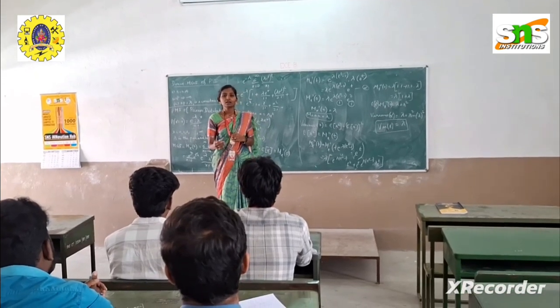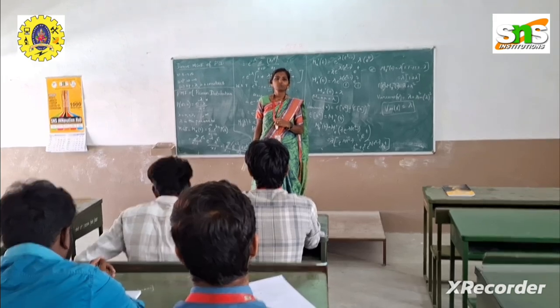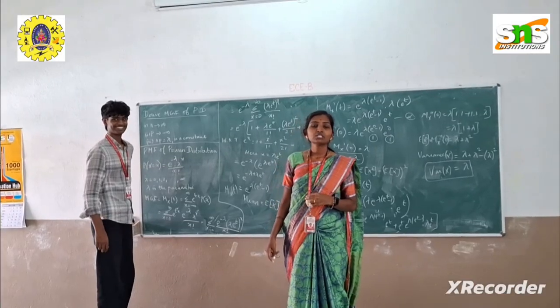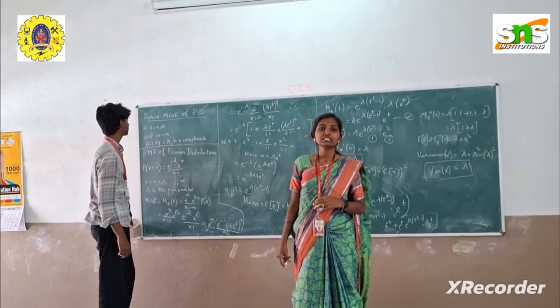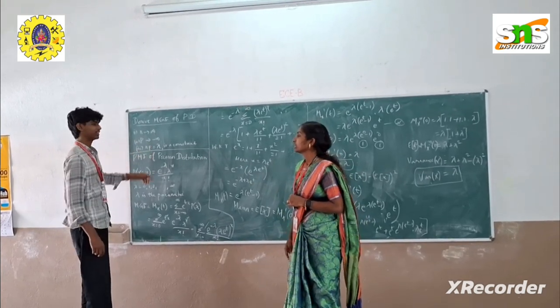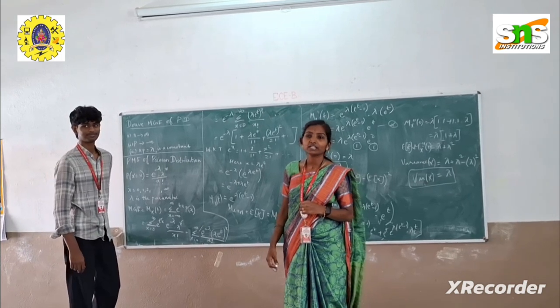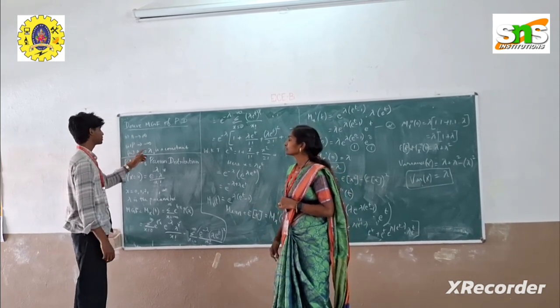Now we will have a student perform this limiting case here. Now we have a student to explain the Poisson distribution as a limiting case of binomial distribution. What is our first condition? n tends to infinity, which is the number of trials tending to an infinitely large value. What is the second condition? p tends to 0.